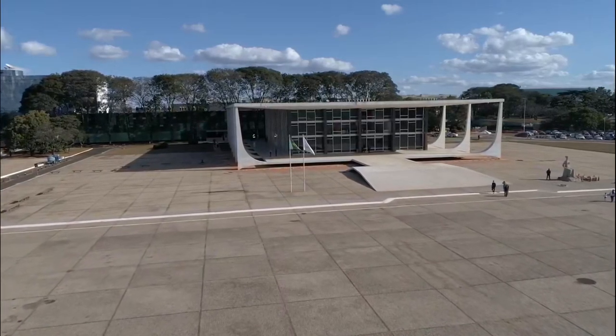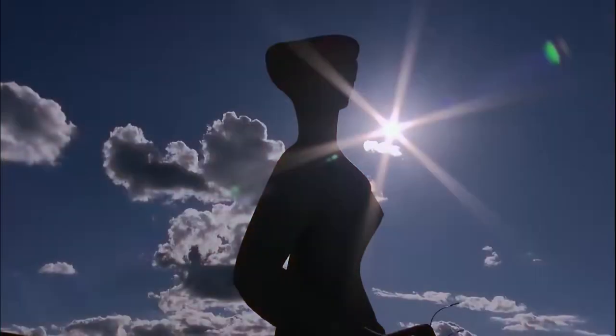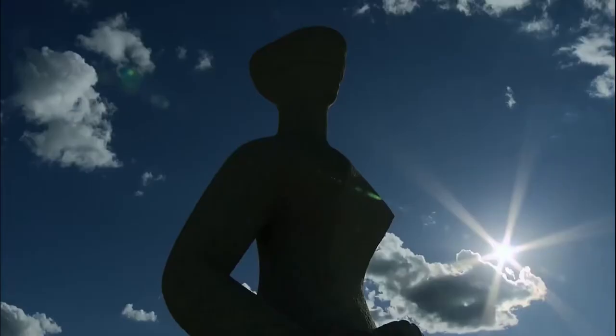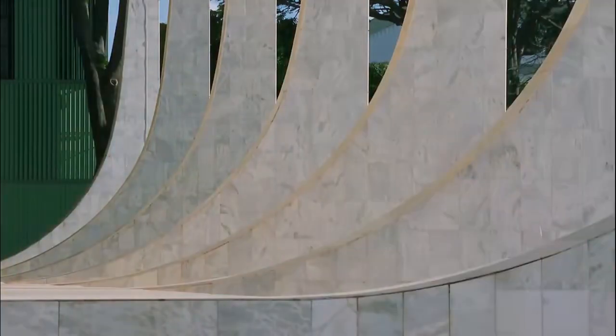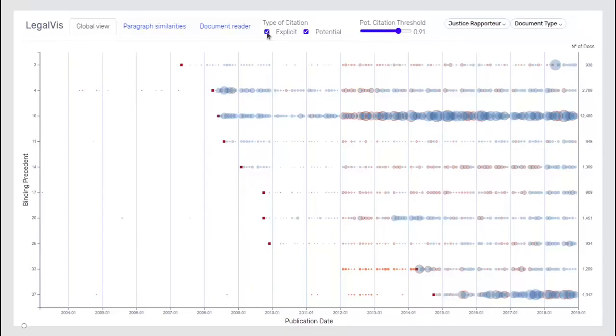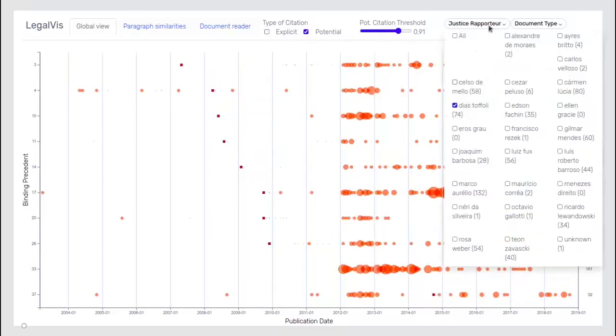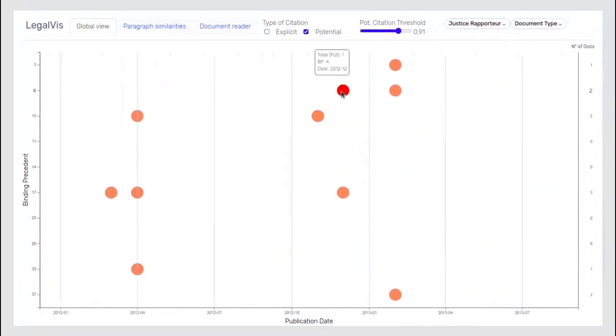The STF's justices frequently cite the 58 existing BPs in their decisions, and it's of primary relevance that judicial experts could identify and analyze such citations. To assist in this problem, we propose LegalVis, a web-based visual analytics system designed to support the analysis of legal documents that cite, or could potentially cite, a BP.